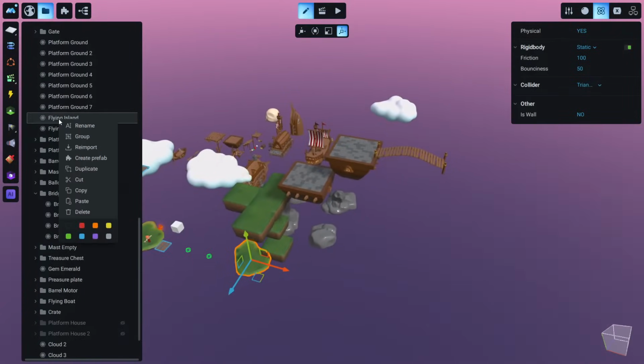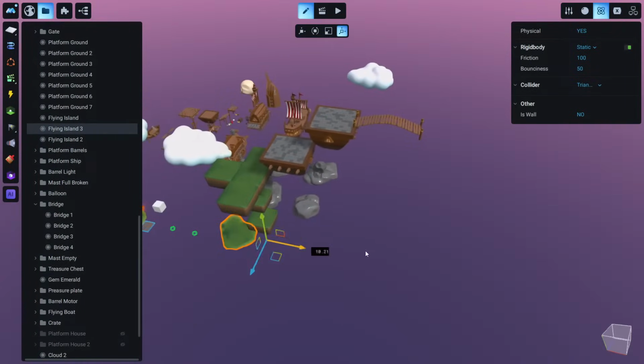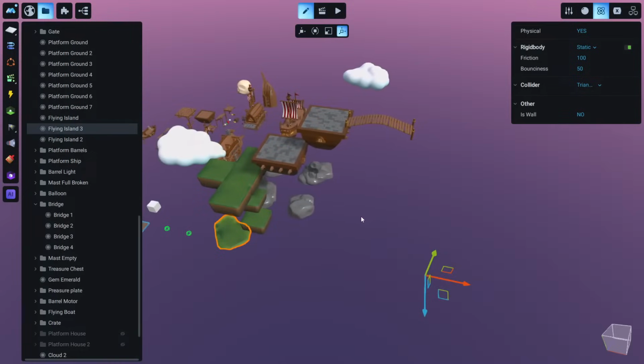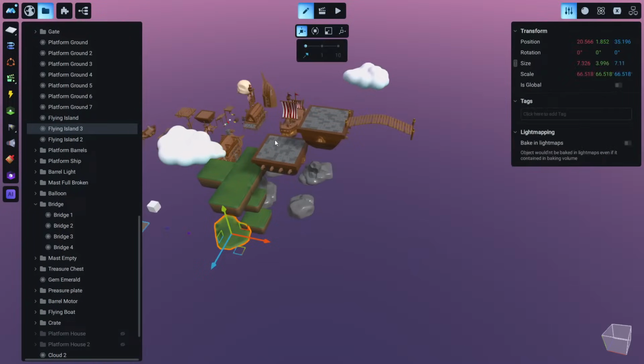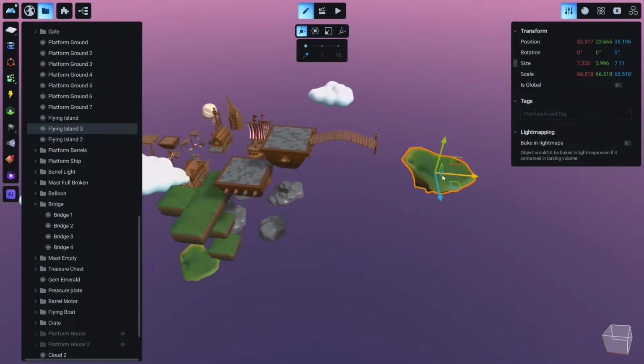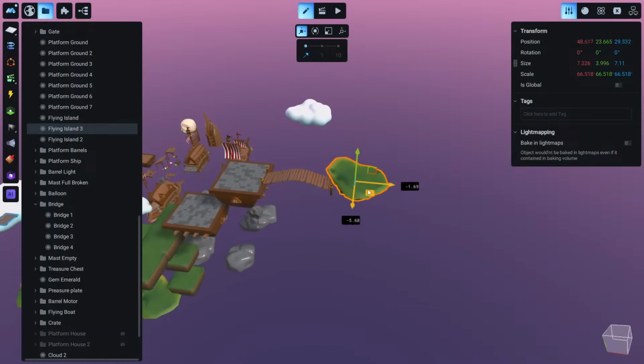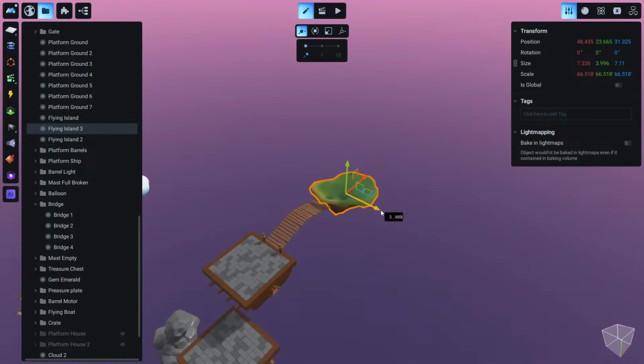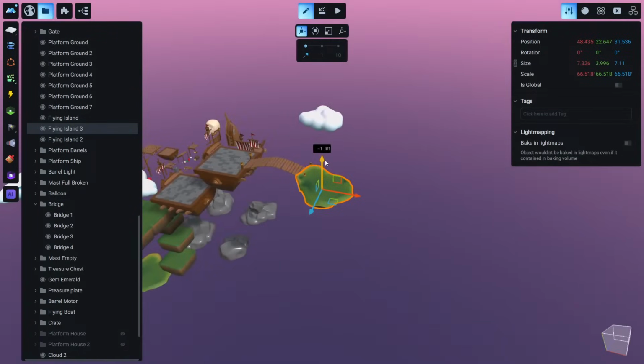And let's duplicate this island again. And now you see this is a very common error that you might make, a common mistake. Instead of moving the model, we have moved the collider. So let's Control Z and undo this action, and we can go to our model and now move the model. So if we do something like this accidentally, you should know what happened.